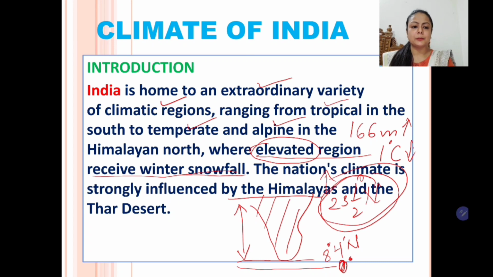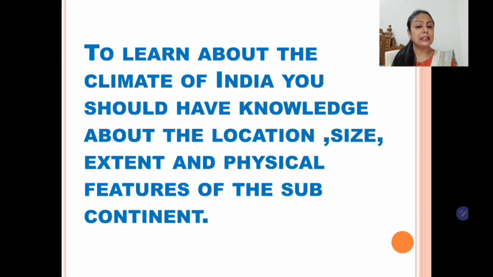So let's proceed. To learn about the climate of India, you should have the knowledge of location, size, extent and physical features of the subcontinent. So children, we will learn about all these things. Let's start with the location.